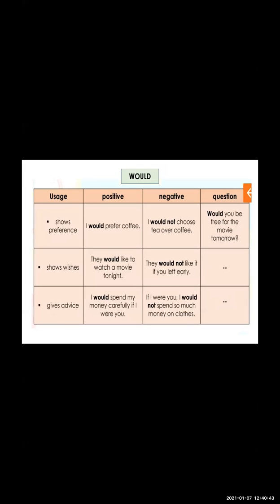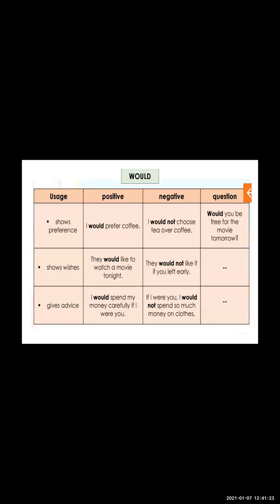Let us talk about would. Same as we have seen in will, it shows the preference, it shows the wish, and it also gives advice. Let us see the positive examples of would. I would prefer coffee. That means I would like to have coffee. So I have preferred that. I would prefer coffee. If I want that, I wish I could drink the coffee. They would like to watch a movie tonight. It's a wish. It hasn't come true, but they would like to.